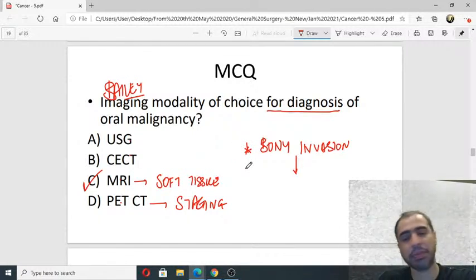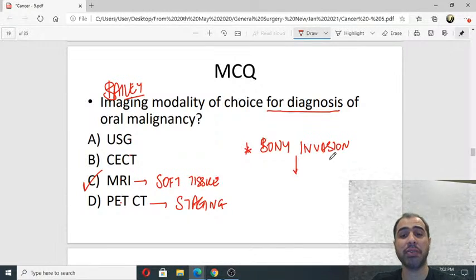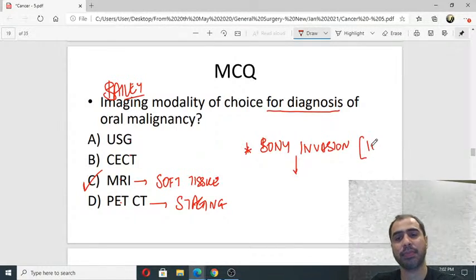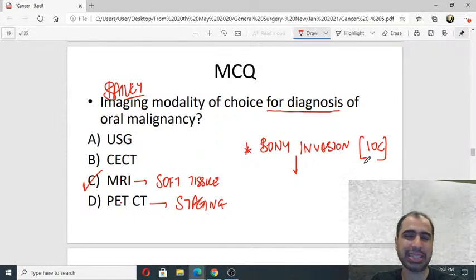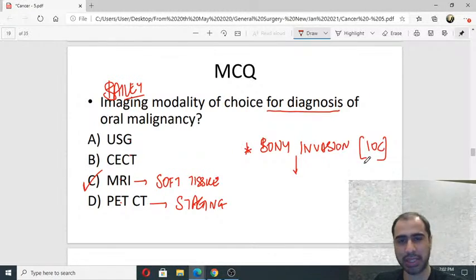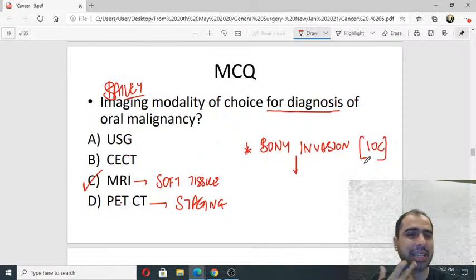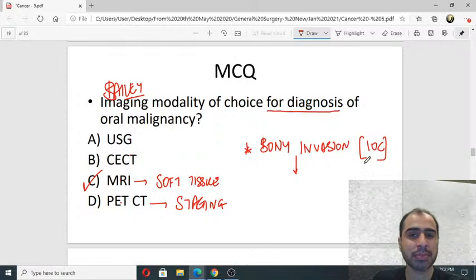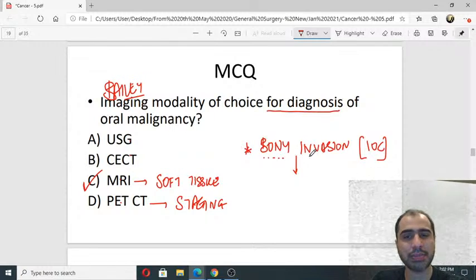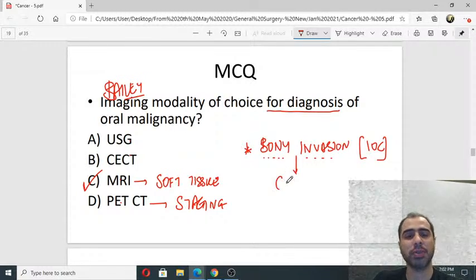Nural says OPG. No, OPG is not correct. I am asking you investigation of choice. I am not asking you overall. OPG करते भी नहीं है आजकल. कोई क्यों ही करेगा? It's such a basic investigation. OPG is just an X-ray of the teeth. So if I am looking for bony invasion, investigation of choice will be CECT.